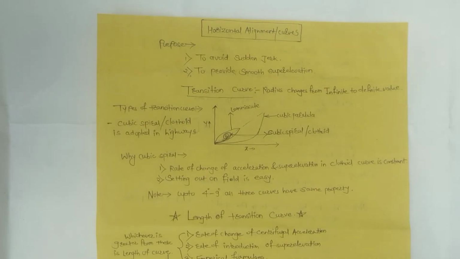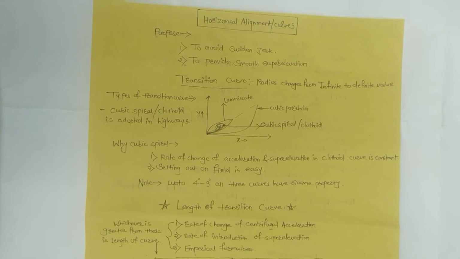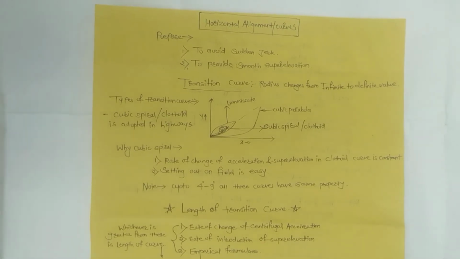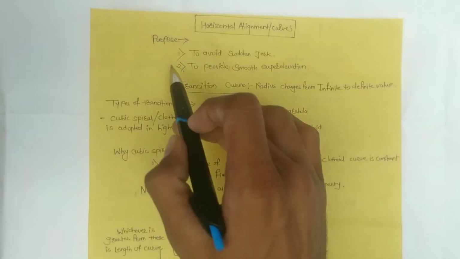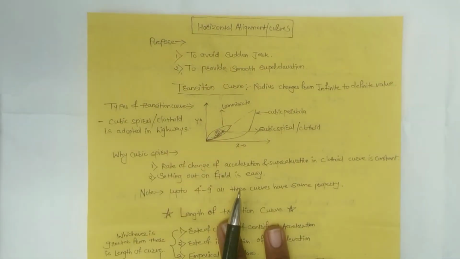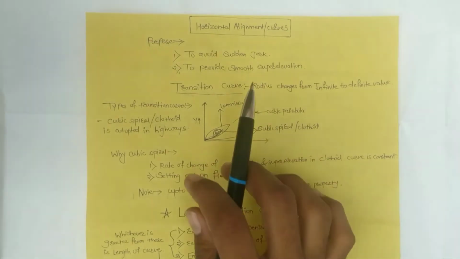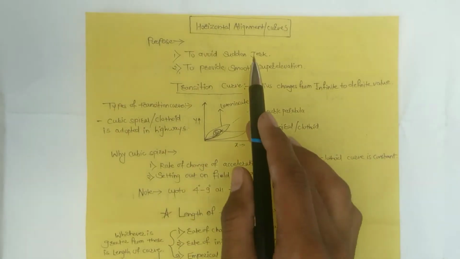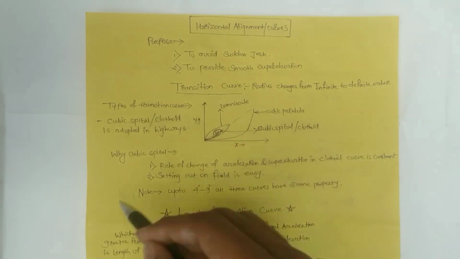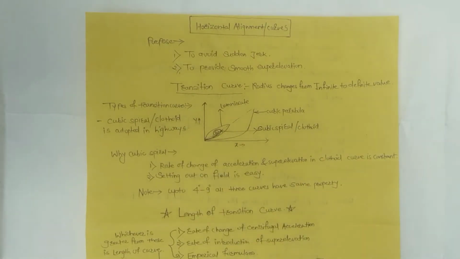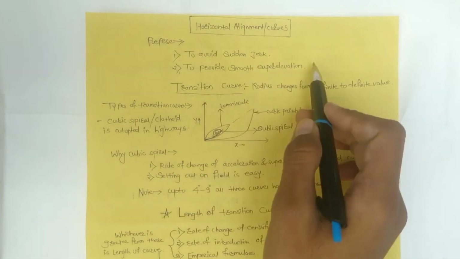After studying the basics of the horizontal alignment, that is super elevation and extra widening, now we are going to study what horizontal curves are provided, what are the types of the horizontal curves, and what is their length. What is the purpose of the horizontal alignment? The horizontal alignment is provided to avoid the sudden jerk during the movement of the vehicle on the road. Next is to provide the smooth super elevation.